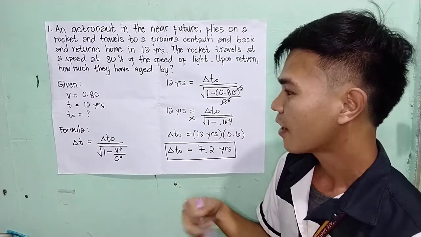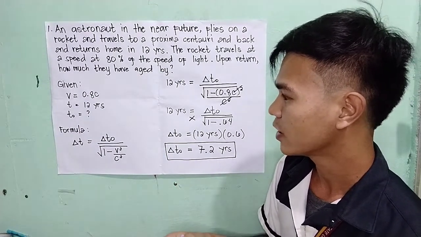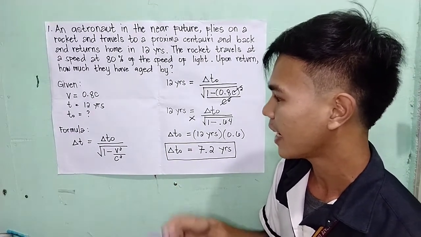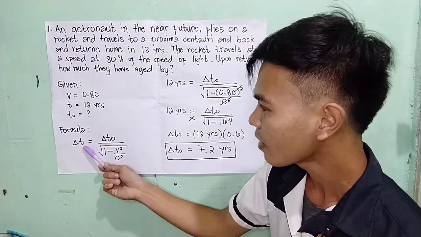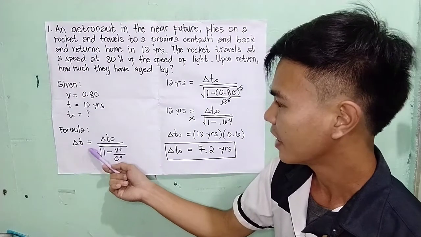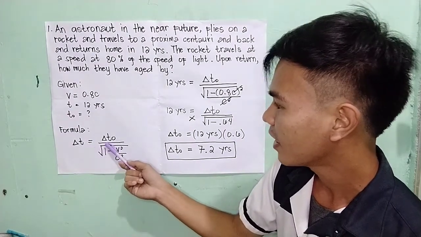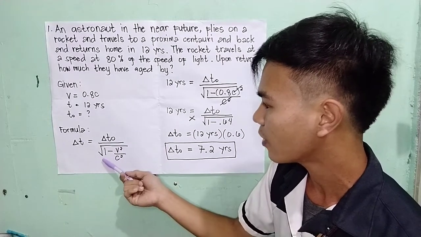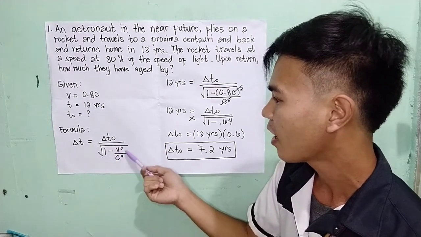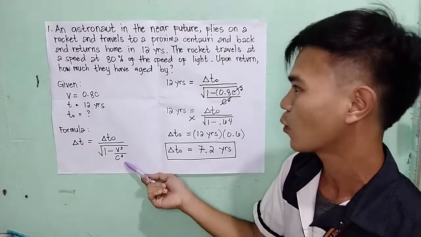The formula that we are going to use is the formula for time dilation, which is the delta t, or the dilated time, is equal to the delta t-naught, or the proper time, divided by the square root of 1 minus v squared over c squared.